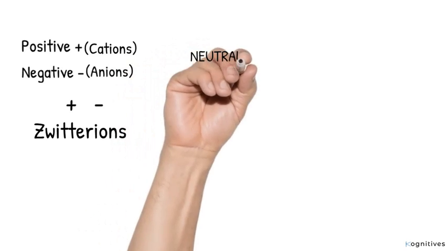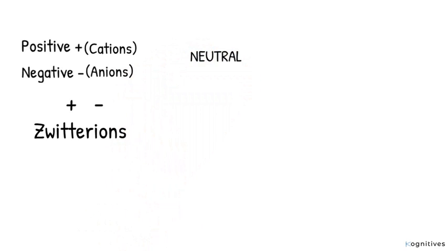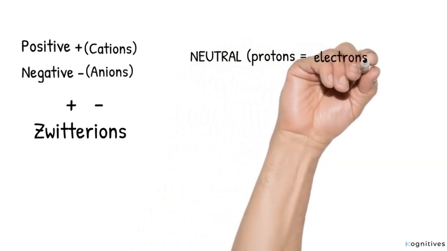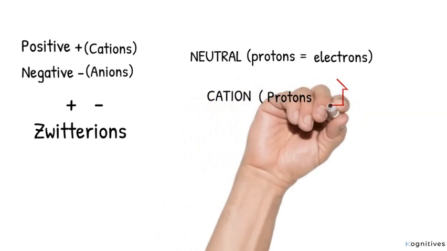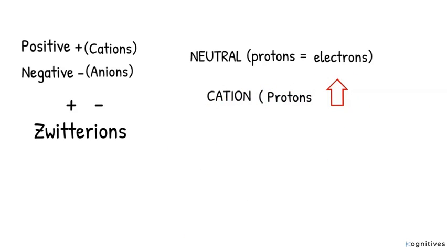Atoms are only neutral if they contain equal numbers of protons and electrons, that is, positive and negative subatomic particles. A cation results when protons exceed the electrons, whereas an anion or negative ion results when the electrons exceed the protons.